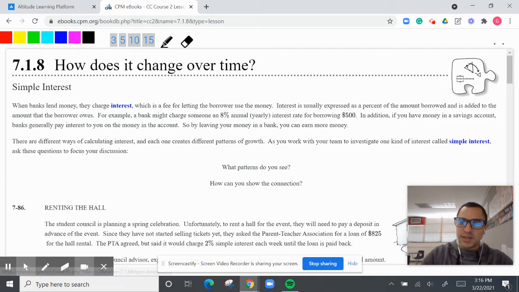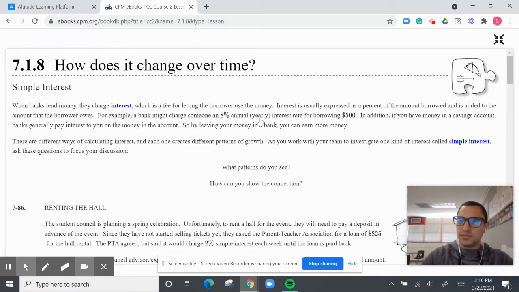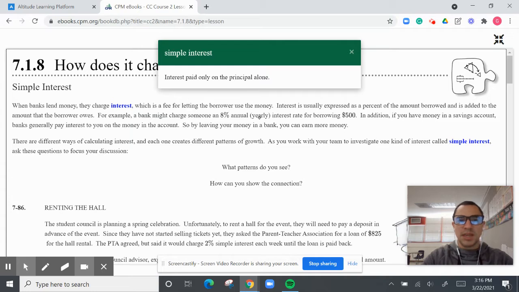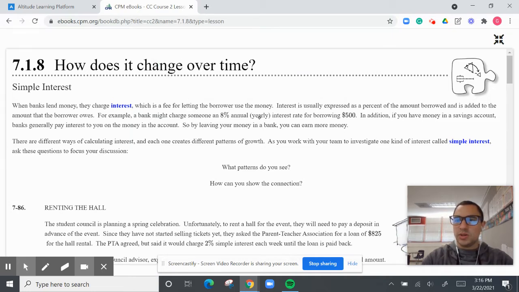The first thing, simple interest right here, is something that happens fixed. It's a fixed rate that happens over time. So what does that mean? Well, we're going to talk about it a little bit, but let's look at this definition right here. There we go. Interest paid only on the principal alone, which means, as I will show you right now, what that means.